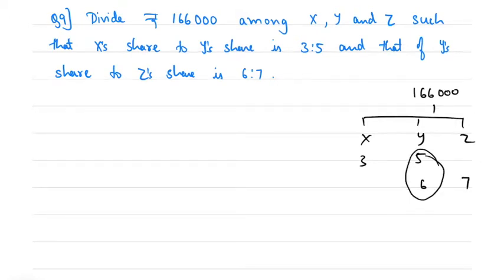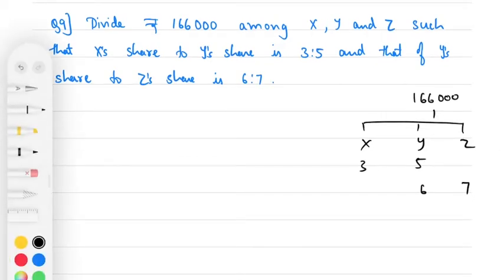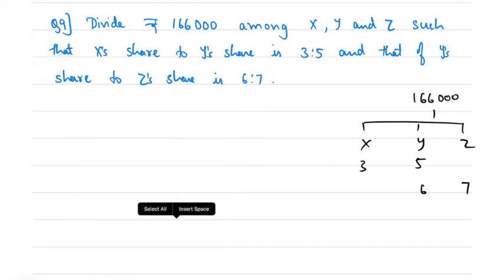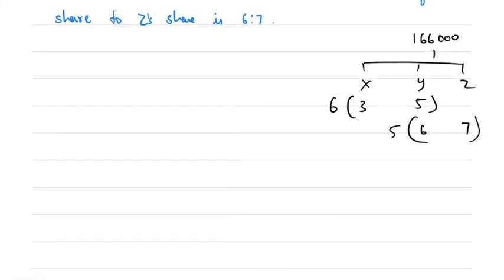You have to make this same. To make this same, what you have to do? Multiply the first ratio with the first term of the second ratio, and multiply the second ratio with the second term of the first ratio. So multiply the first ratio by 6, and then multiply the second ratio by 5.